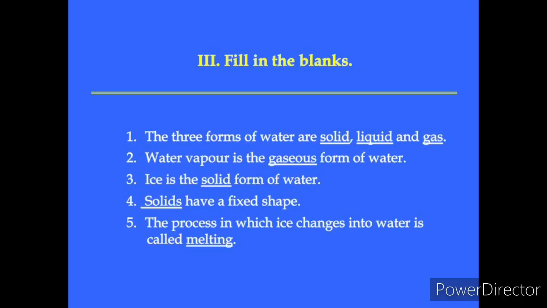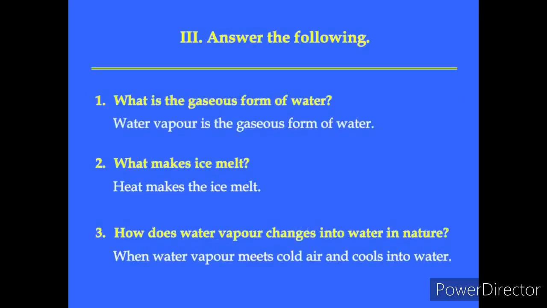Next, Roman letter three, fill in the blanks. The three forms of water are solid, liquid and gas. Second one, water vapor is the gaseous form of water. Third one, ice is the solid form of water. Fourth one, solids have a fixed shape. Fifth one, the process in which ice changes into water is called melting.